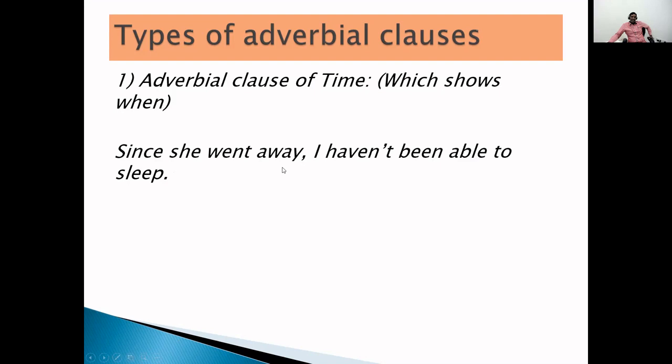Since she went away, I have not been able to sleep, because she went away. So the time is when she went away. When she went away, I have not been able to sleep. So here, the time when she went away is the adverbial clause of time, and since is giving the time sense. Since she went away is the adverbial clause. Here since is reflecting time, when.